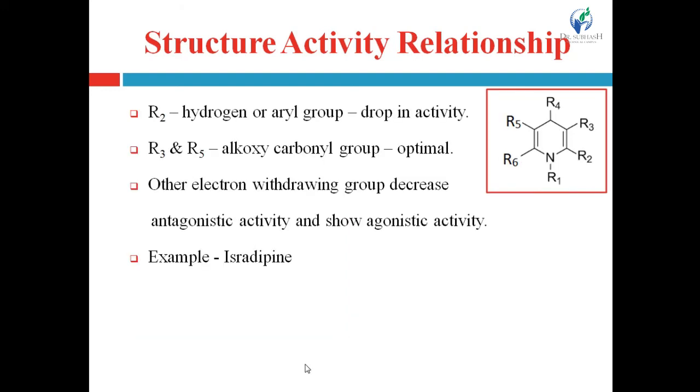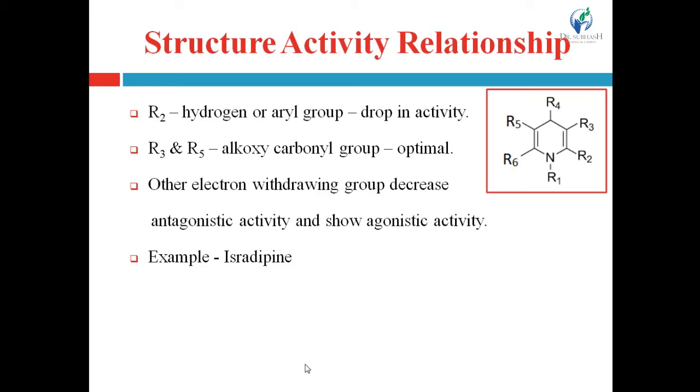Next one is related to R2 again. If at the R2 position hydrogen or aryl group is present, then activity of the compound will drop or decrease. So it should not be hydrogen or aryl group at the R2. Then R3 and R5.